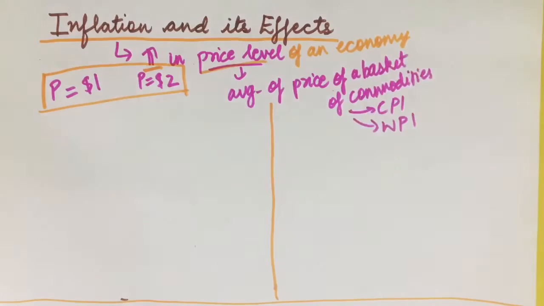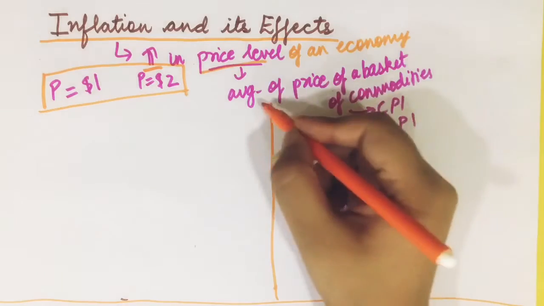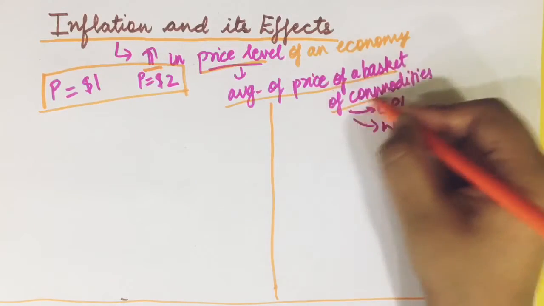We know that every good has a price. There's a certain price of a good. But how do we calculate the price level of the economy? It is basically the average of the price of a basket of commodities.